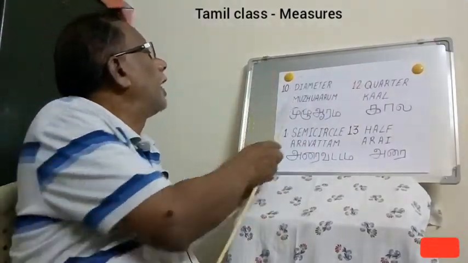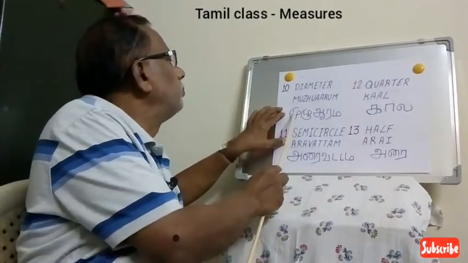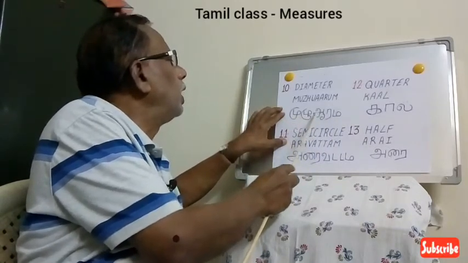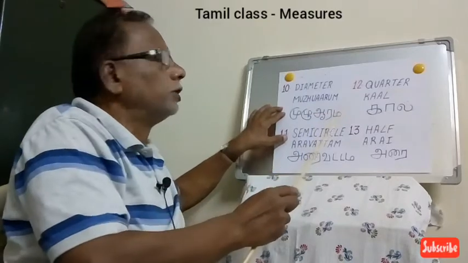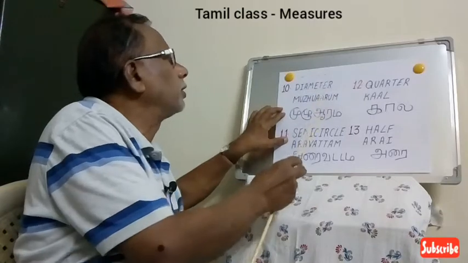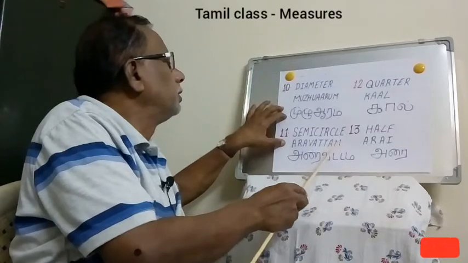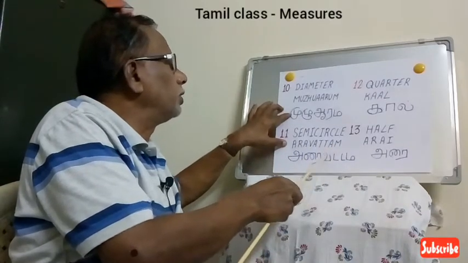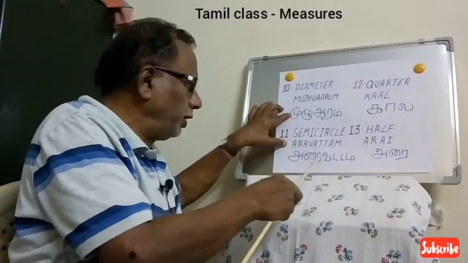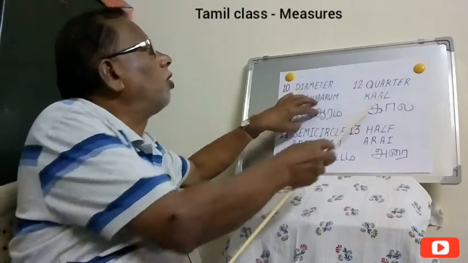Then we are coming to diameter, double of radius. So diameter is called Mulu Aram. Mulu means full. For radius we said Aram, and Mulu Aram means diameter. Then comes semicircle. I told you Vattam means circle. So Araivattam means half of that, semicircle. Then comes quarter.